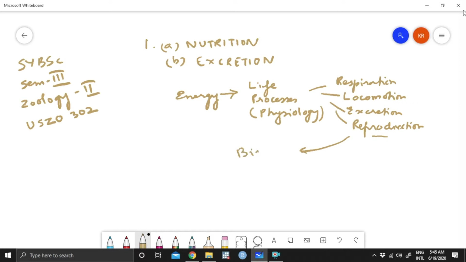So there is a birth of the next generation of the same type of organism, and therefore the cycle will continue.